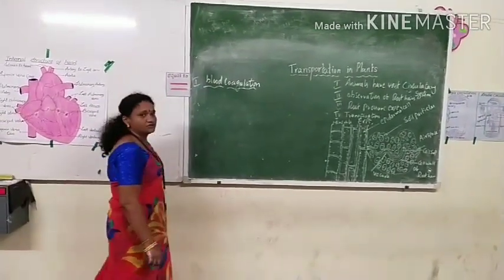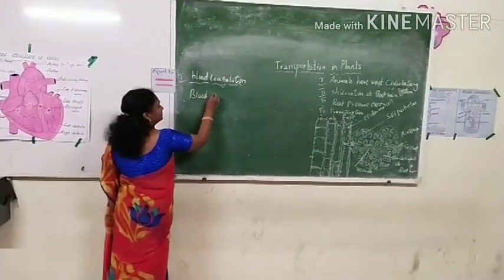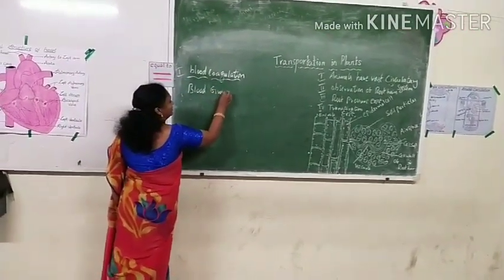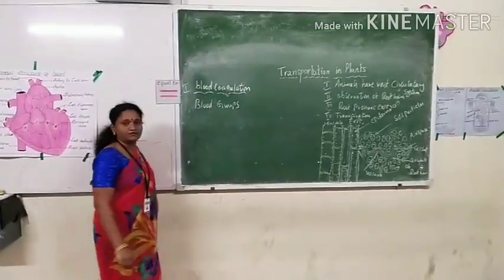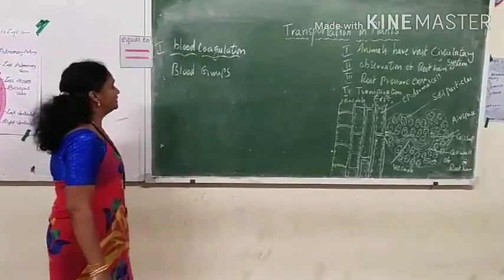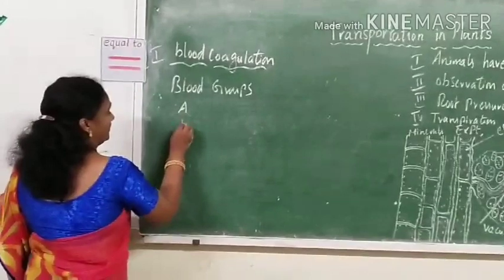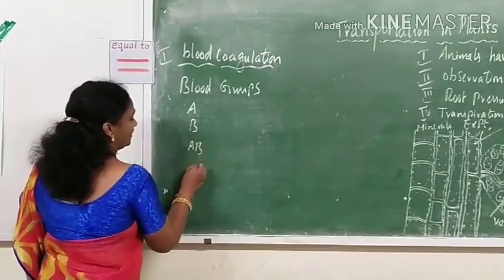So in 9th class, you have learned that 4 types of blood groups are present in human beings. So today we'll see about the blood groups. Here you know that human beings have 4 types of blood groups. So here there are A, B, AB and O.